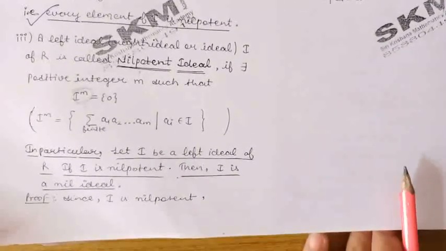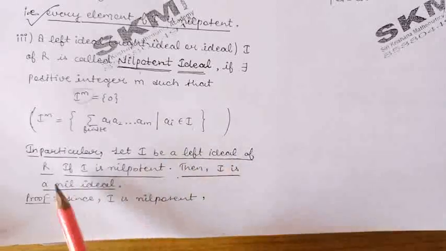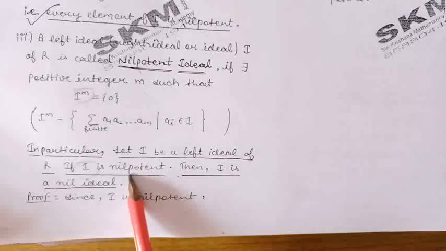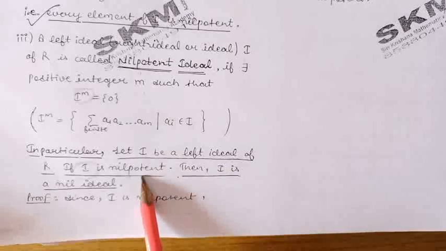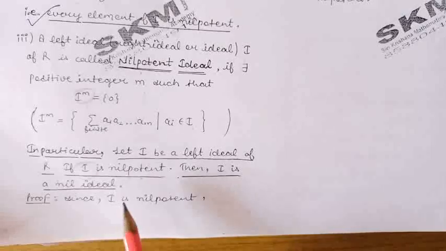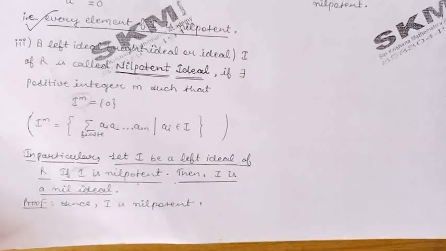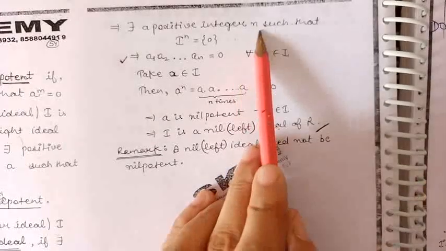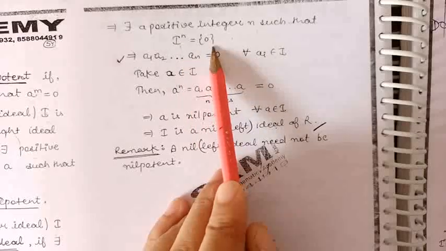Now, if we take a left ideal I of the ring R, and if I is a nilpotent ideal, then I is a nil ideal also. Means every nilpotent ideal is nil. Let us prove it. Because here we are given I is a nilpotent ideal, by definition of nilpotent ideal, there will exist a positive integer, say n, such that I raised to the power n is equal to 0.